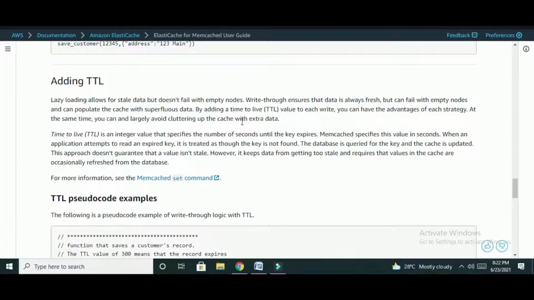So in this way, we can use either lazy loading, write through, or adding the TTL.